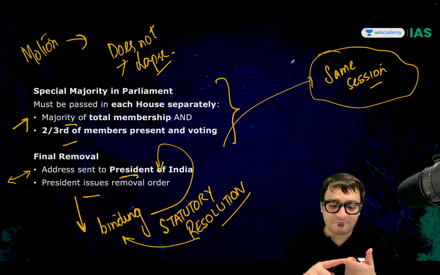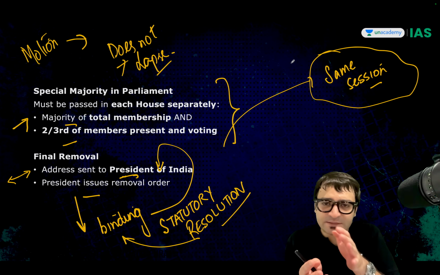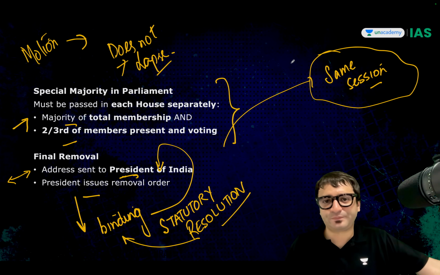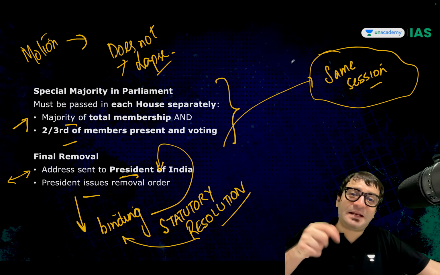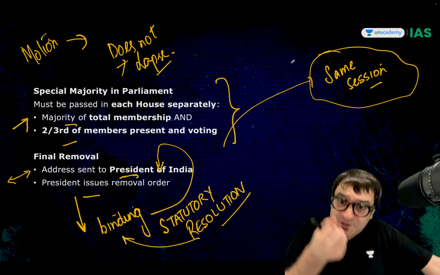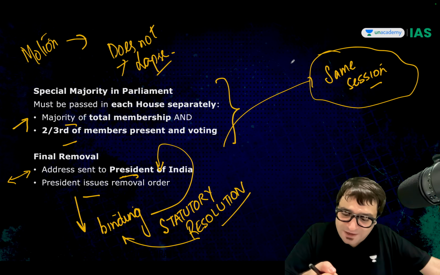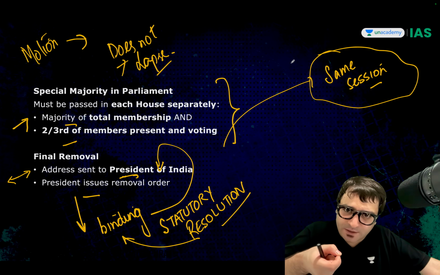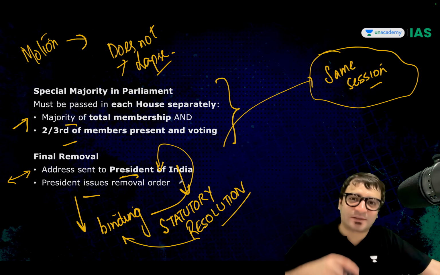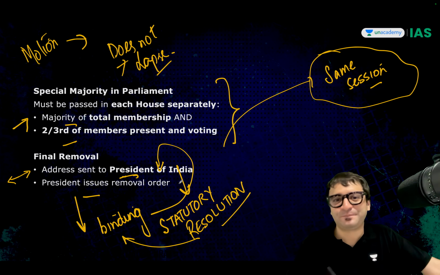Number one, the motion, once it has been accepted by the Speaker, won't lapse even if the Lok Sabha is dissolved. But once this motion has been acted upon and voted upon, now there is urgency. In the same session it was voted upon, you need to send it to the President and it becomes binding on the President to accept it. That means you have to issue the order to remove that judge, which means you can't delay it further.